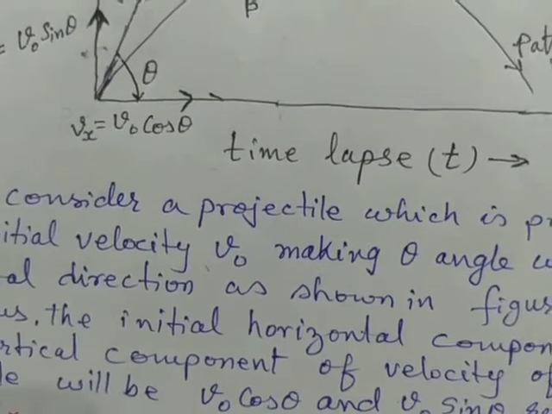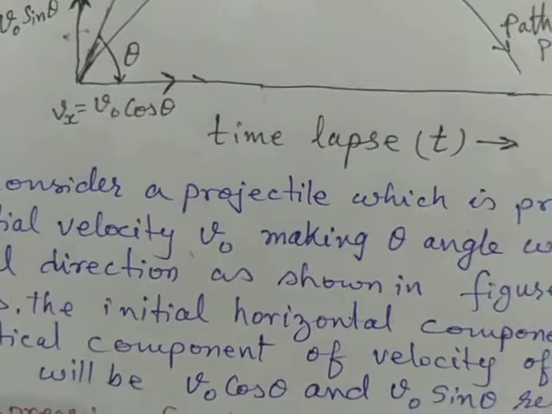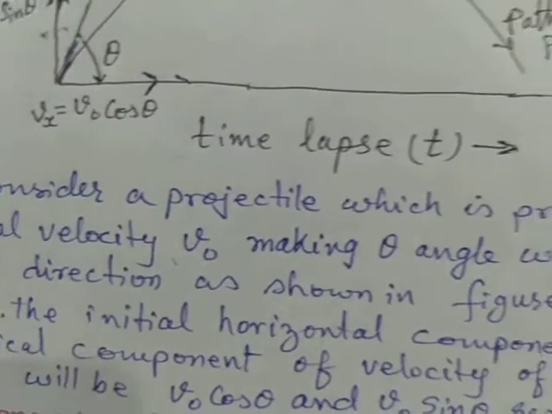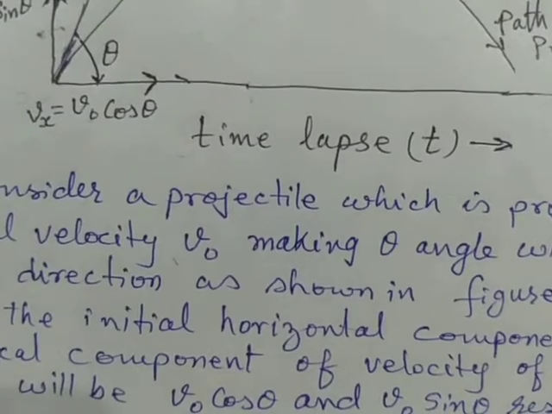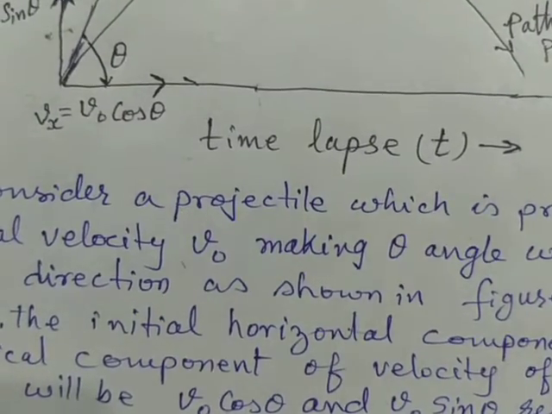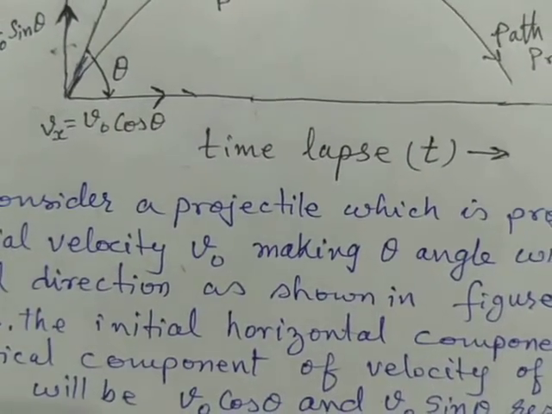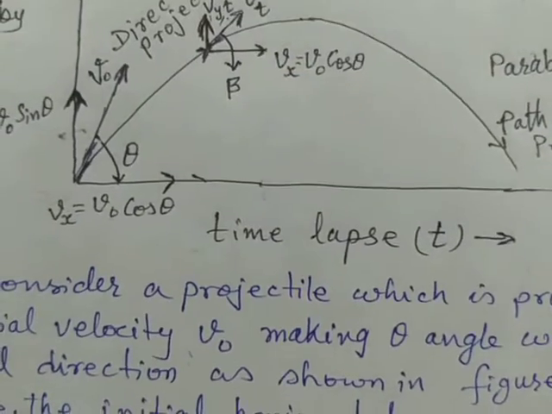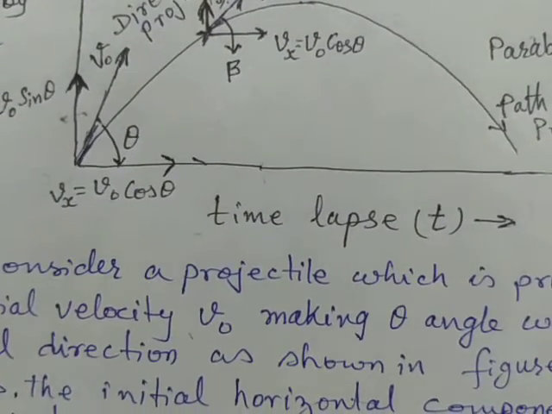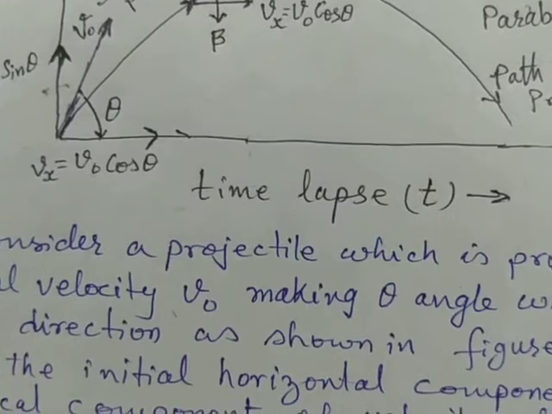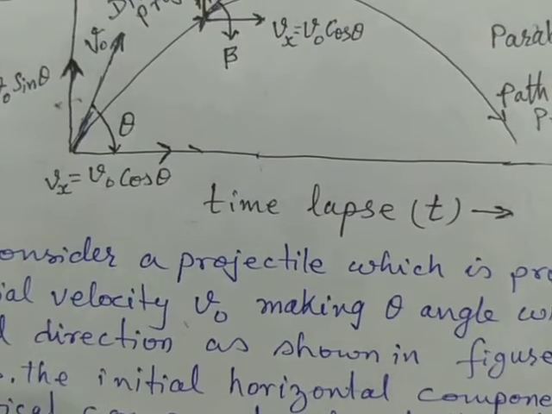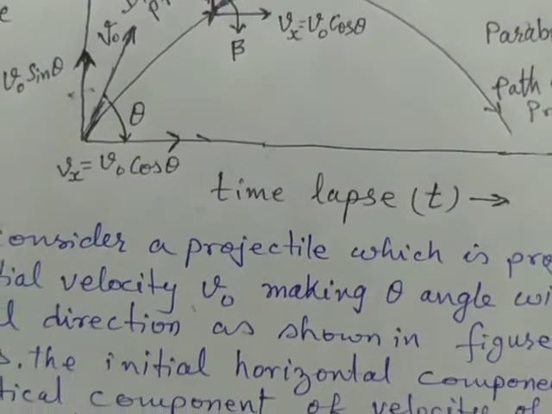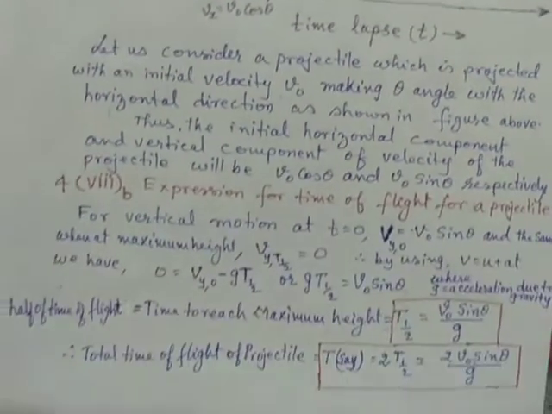Therefore the velocity of the projectile along the horizontal direction always remains constant throughout the flight till it reaches the ground, and that is always equal to v0 cos theta. It depends on the initial speed at the time of projection and the angle the projectile makes with the horizontal direction at the time of projection.